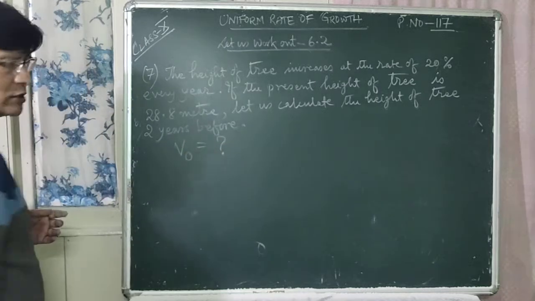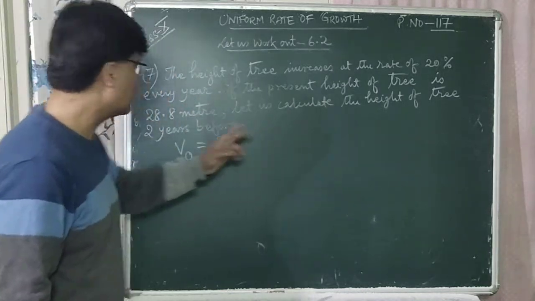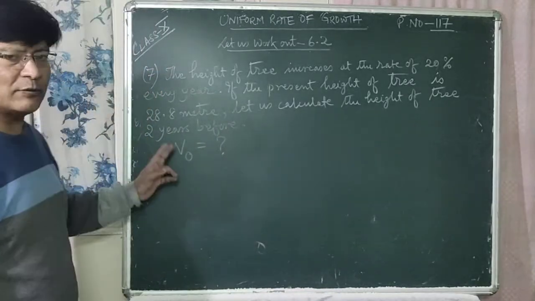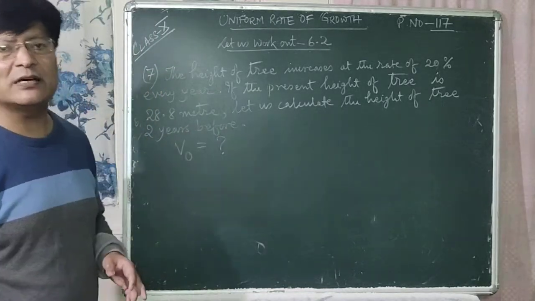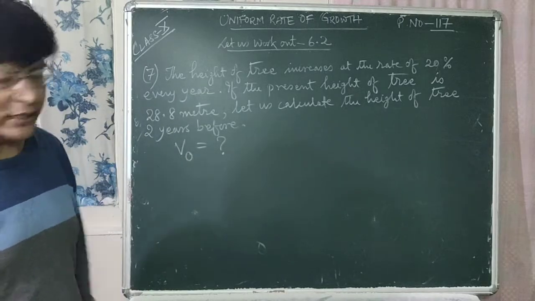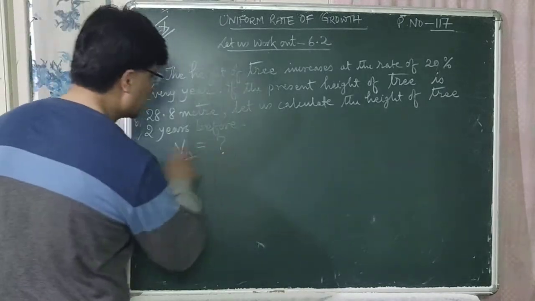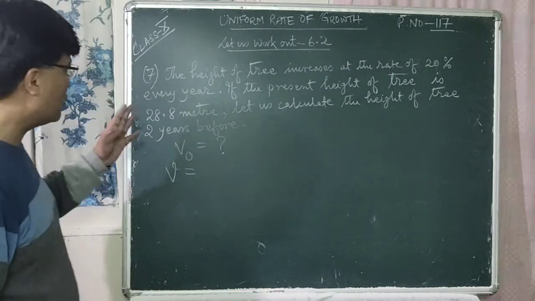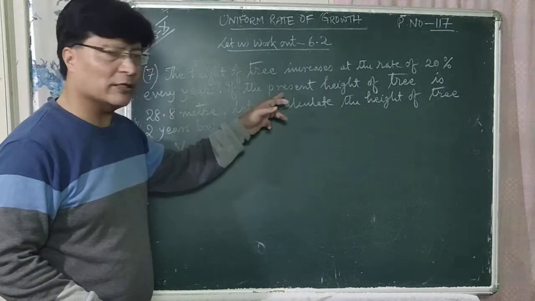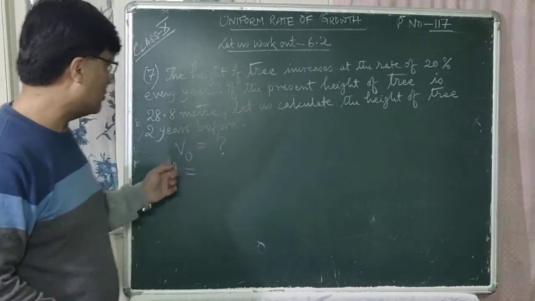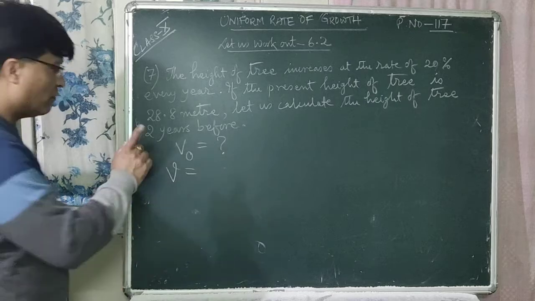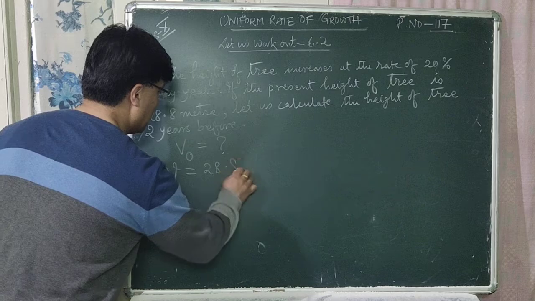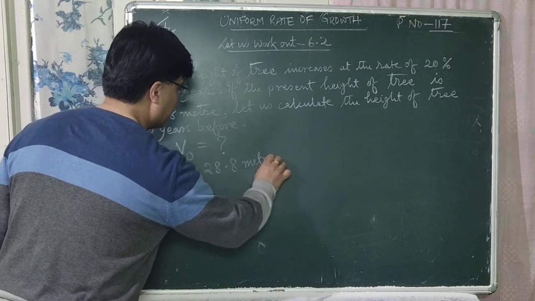That is v0 is equal to question mark, that is you have to find out the height of the tree 2 years before. तो 2 वर्ष अगाडिको निकाल्नु हो भने चाहिँ you have to find out v0 that is the initial value of the height of the tree. Okay, that is v0 is equal to question mark. Now v is equal to, that is अहिले हालैको प्रेजेन्ट हाइट चाहिँ के हो v, that is the final value of the height of the tree is 28.8 meter.